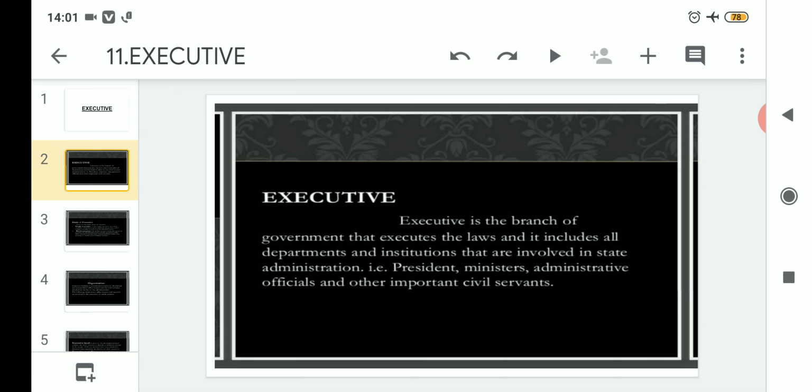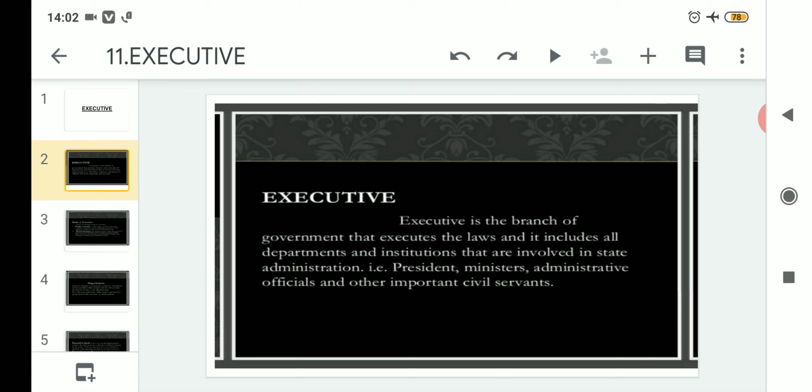Clear? So executive is the branch of government that has the power to execute the law, and it includes all departments and institutions that are involved in state administration. Clear? So in simple language, you can define executive as the branch of government which executes laws, and along with that, it also includes all departments that are involved in state administration.